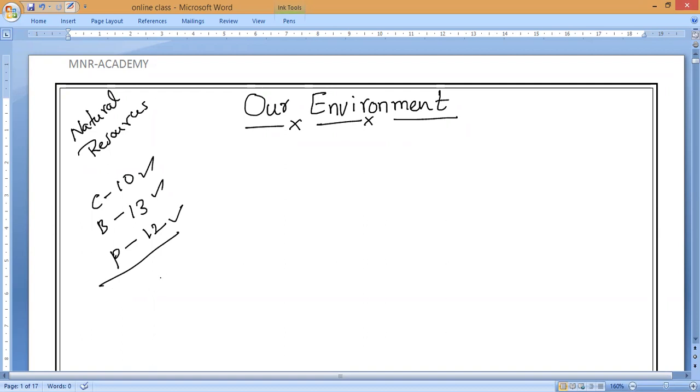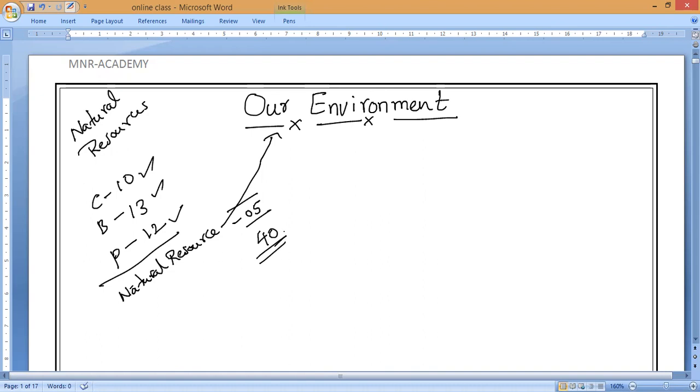So it's very important. Natural resources is a separate chapter, which we can consider individually also. It is a theme which comes as our environment. This is chapter 15 in our textbook. The total marks from this chapter is 5 marks, and the questions will be very easy. But you have to learn everything very clearly, because you have to get 5 out of 5 from this. So totally 40 marks it is.